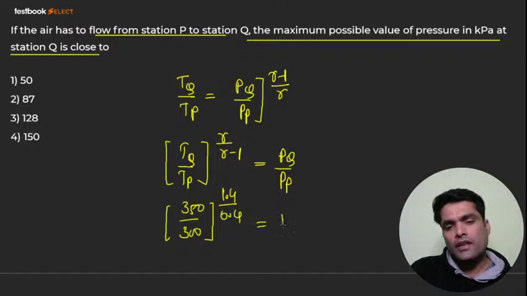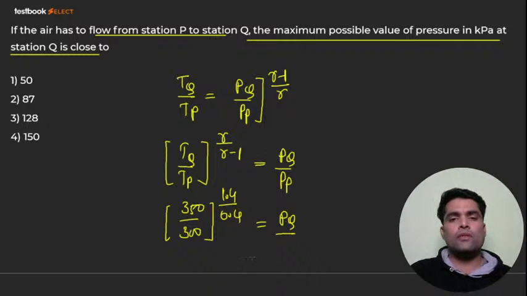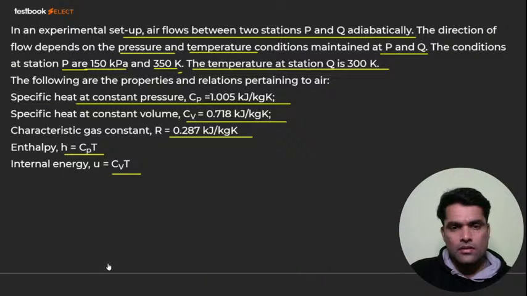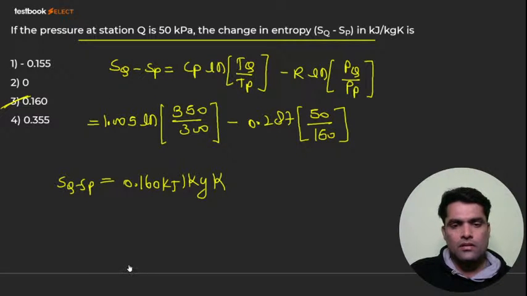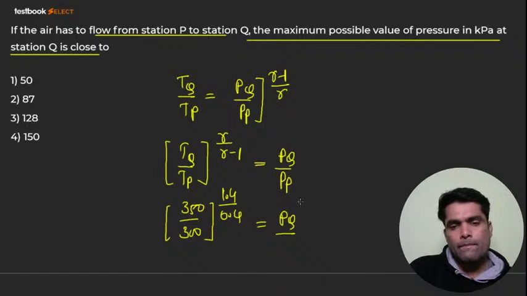PP is 150 kilopascal. So from here you'll get PQ, and that PQ will come around 87.45.